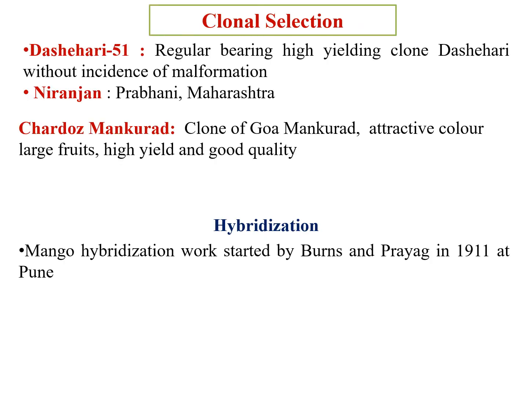Clonal selection of mango. Seri 51 is a clonal selection cultivar of mango. It is a regular bearing and high yielding cultivar, a clone of Dashehari, and resistant to the mango malformation problem. Niranjan is also a clonal selection cultivar of mango, and so is Chardos Mankurad. It is a clone of Goa Mankurad. It has large fruit with attractive color and it is a high yielding cultivar with good quality fruit.